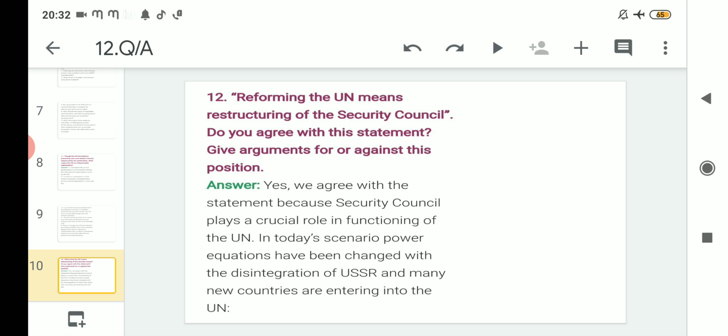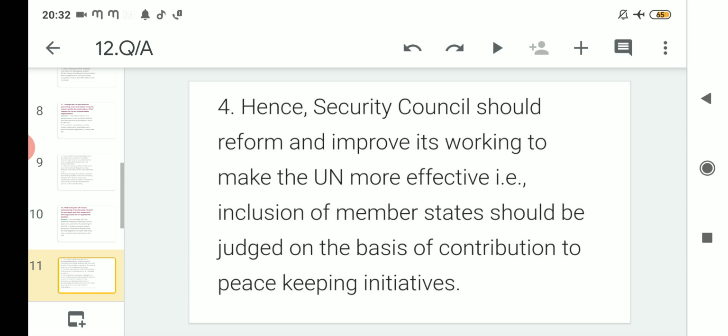Regarding this we have read and discussed that reforming the UN means restructuring of the Security Council.